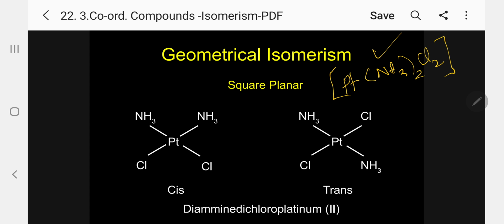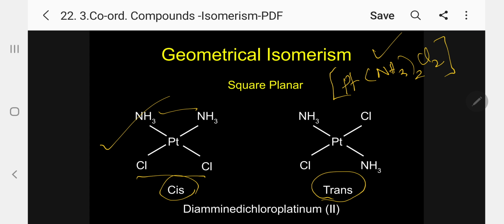Just see, this is a square planar. In the first case, the NH3 on one side, Cl on the other side, we are calling it as cis. Here, NH3 opposite, Cl opposite, we are calling it as trans. So this is coming under cis-trans isomerism, that is geometrical isomerism, as in the case of alkenes we are discussing under this.